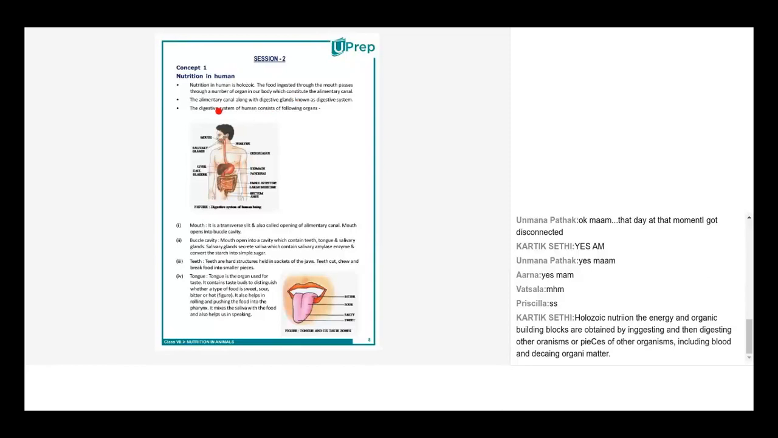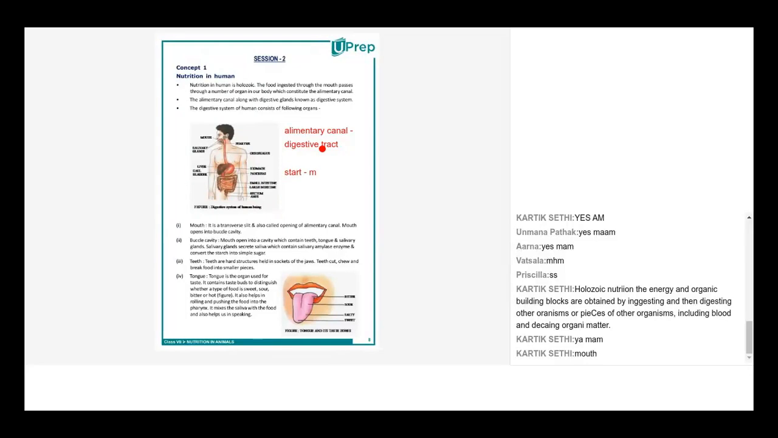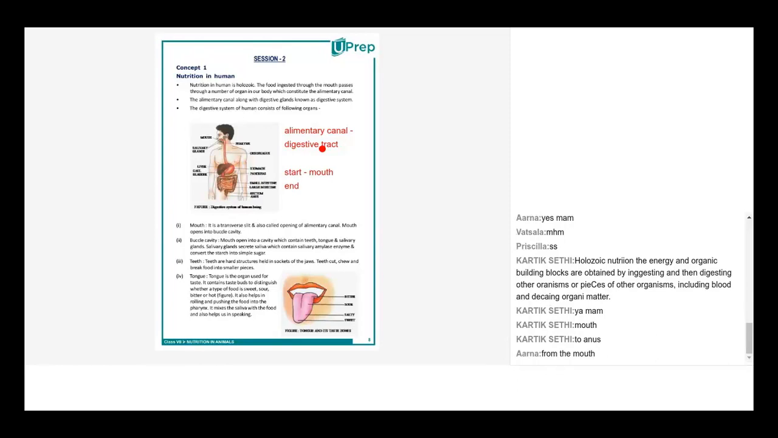Now, I'm sure all of you know that the digestive system is also called the alimentary canal. Here we'll be using the word alimentary canal, but basically we're talking about the digestive tract. Can anybody say where the digestive tract begins and where it ends? From the mouth to the anus. So this is the start and end point of the digestive tract.